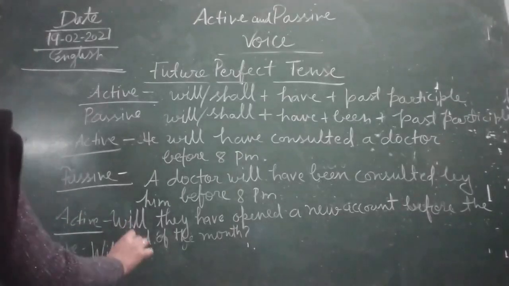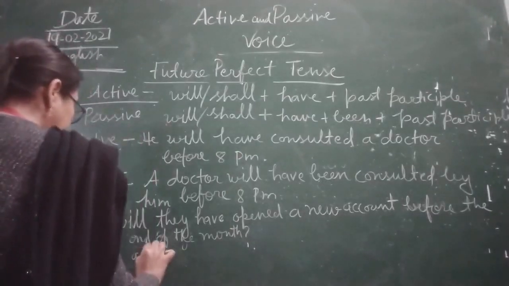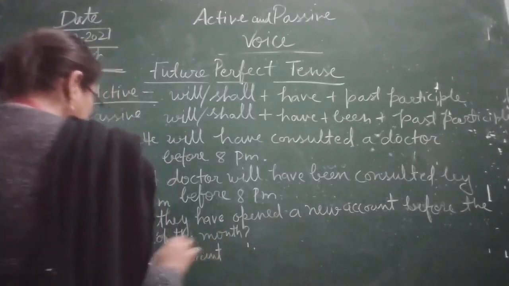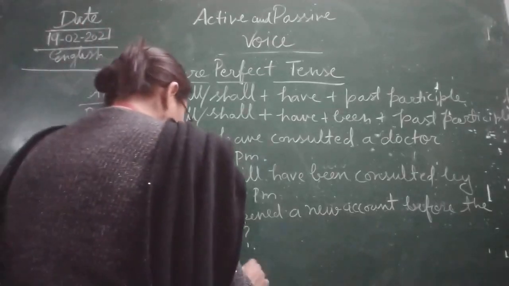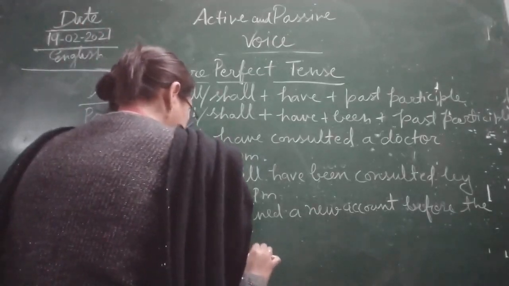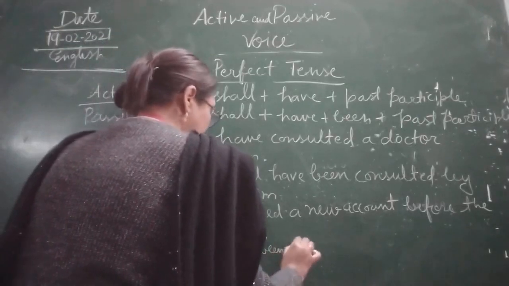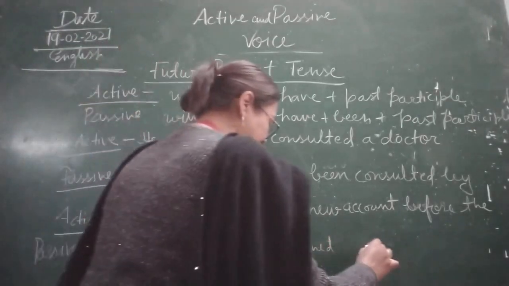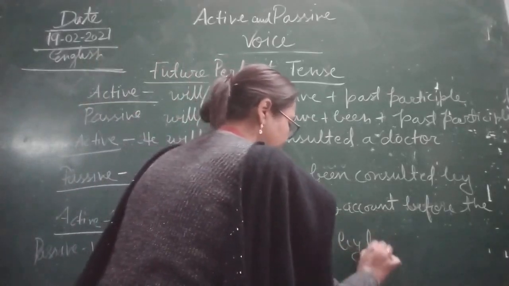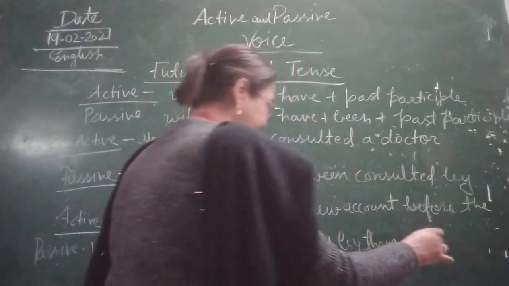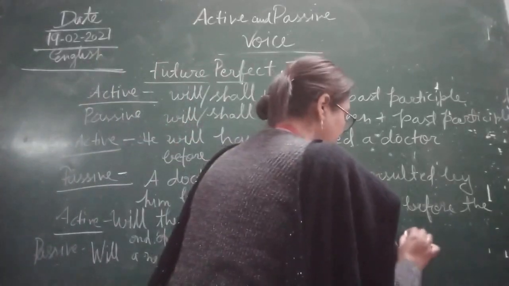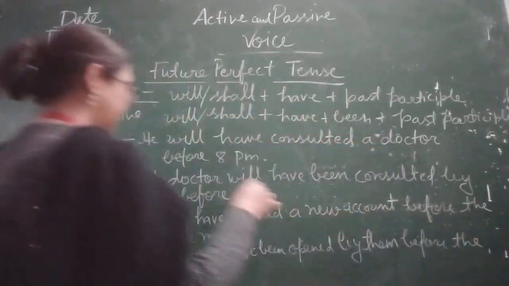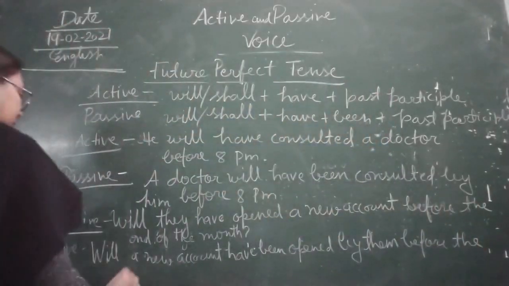Will a new account have been opened by them before the end of the month?